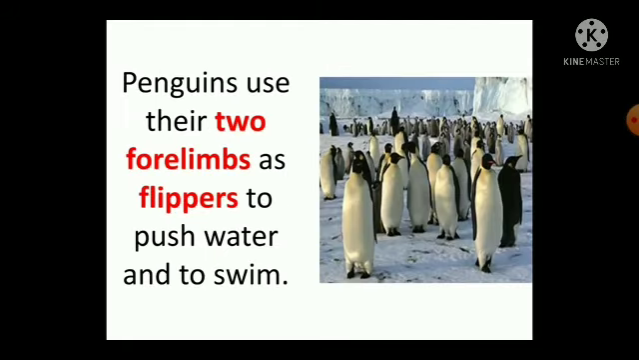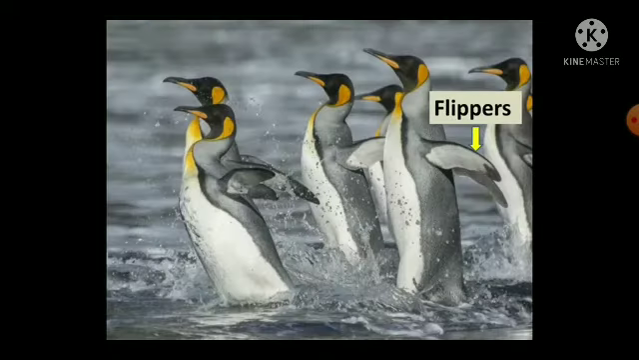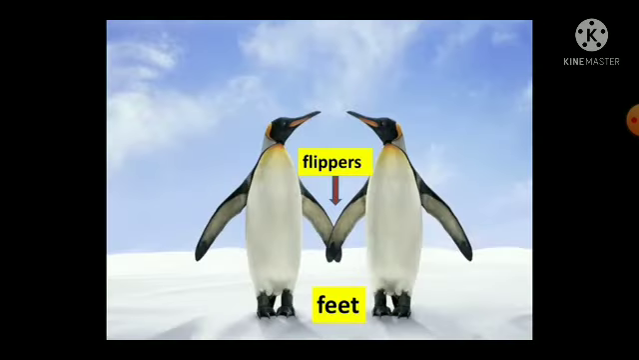Penguins use their two forelimbs as flippers to push water and to swim. Penguins may spend several months at a time at sea, only coming to the seashore for breeding. Penguins are most comfortable and most graceful when moving in the water. Penguins have strong but short legs. Their big feet are webbed to help with swimming. The wings of penguins are more suited for swimming than flying. In fact, these wings look like flippers.